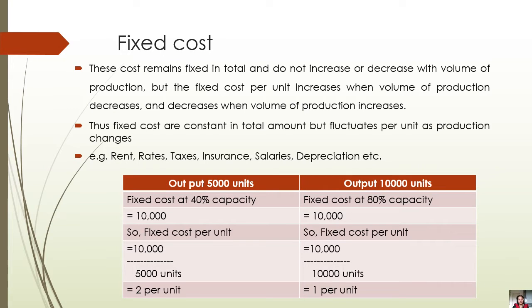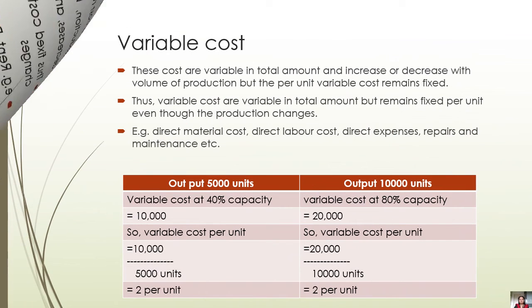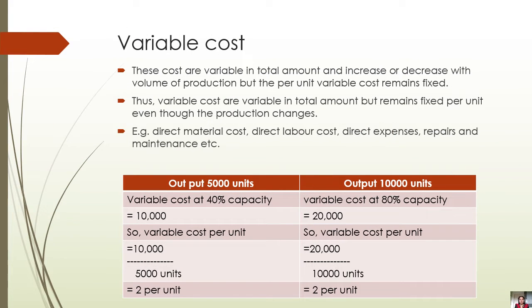Now let us understand about the variable cost. Now what is the variable cost? It is exactly opposite to the fixed cost. That means these costs are variable in total amount and increase or decrease with the volume of production, but the per unit variable cost remains fixed. Thus, variable costs are variable in total amount but remain fixed per unit even though the production changes.